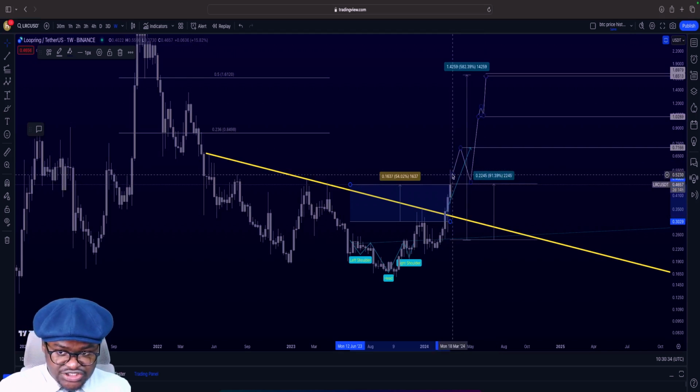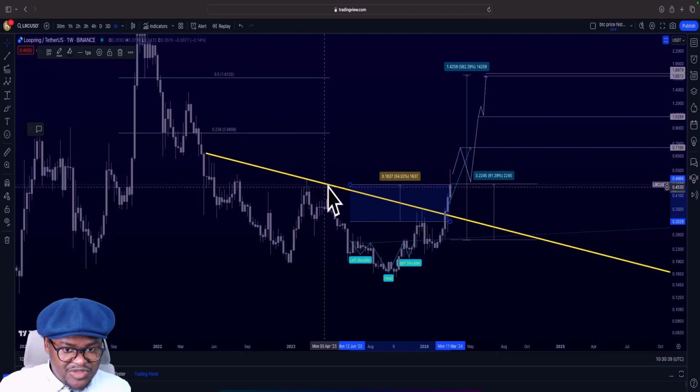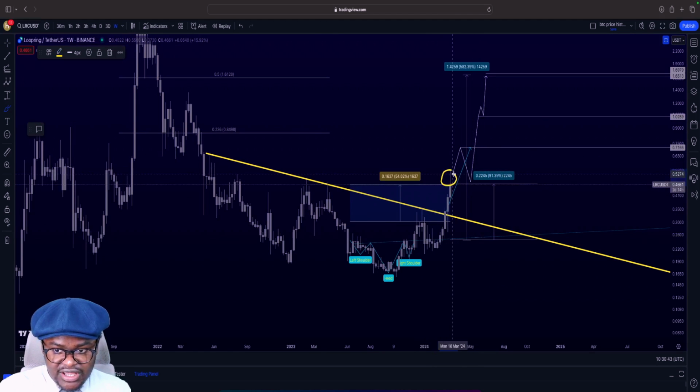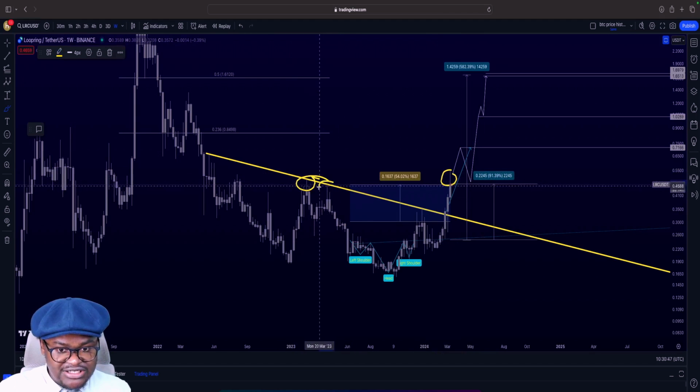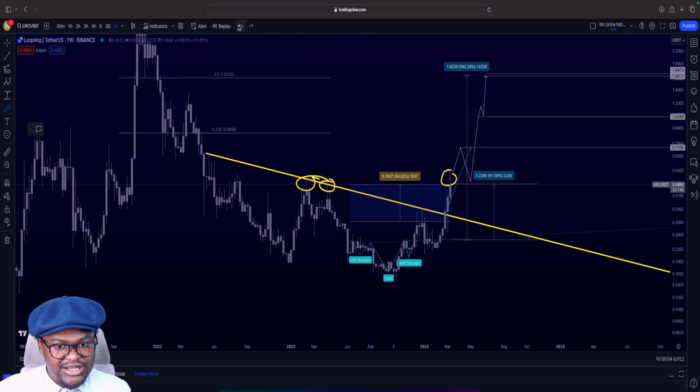The reason why it's dropping here is because there are some people who bought here, and bought again here on the idea that it's going to go up like so. Now that looks crazy. Let me just take that out.